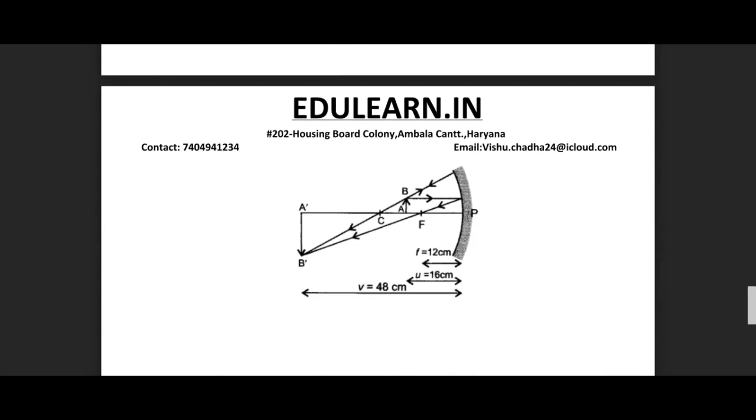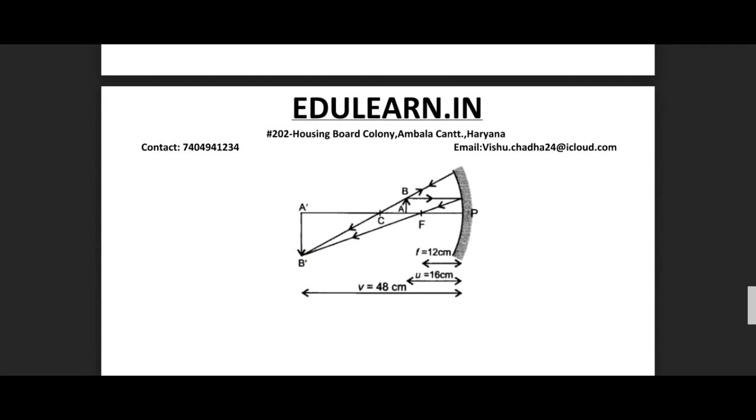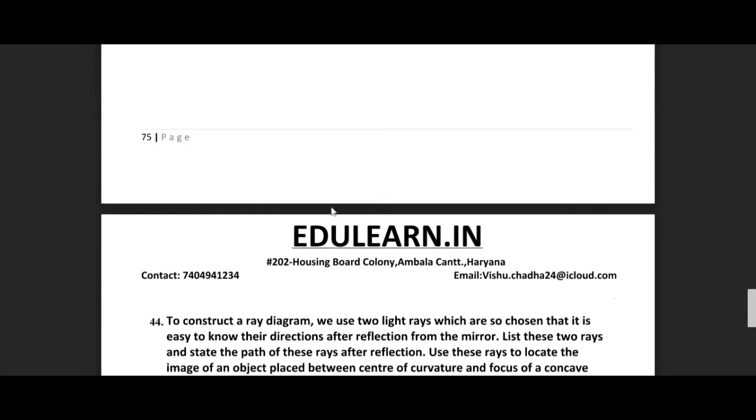Okay. This is the image formation taking place in this question. So object is placed over here, that is between C and F, and the image is formed beyond C on the same side, and it is denoted by A dash B dash. As you can see, the image is of larger size as compared to the object. And let's go to the next question now.